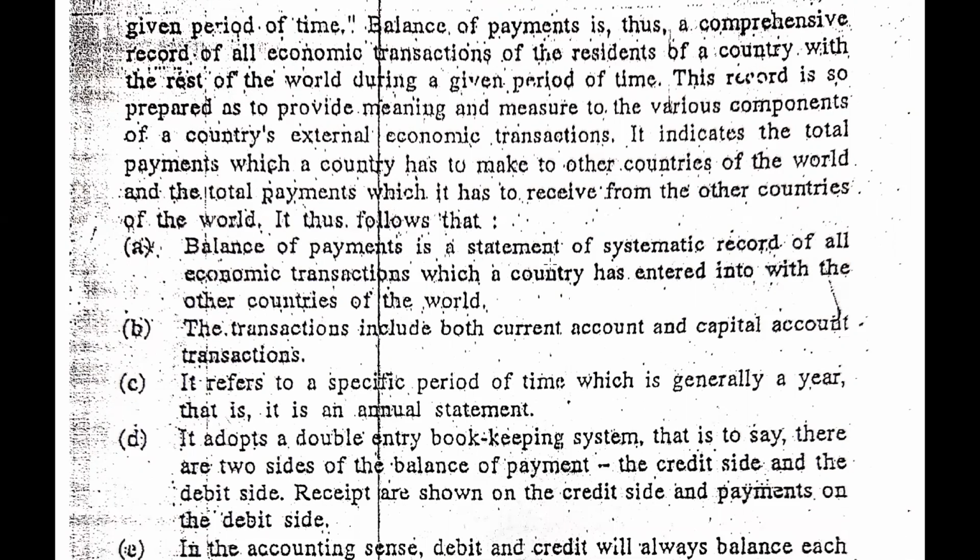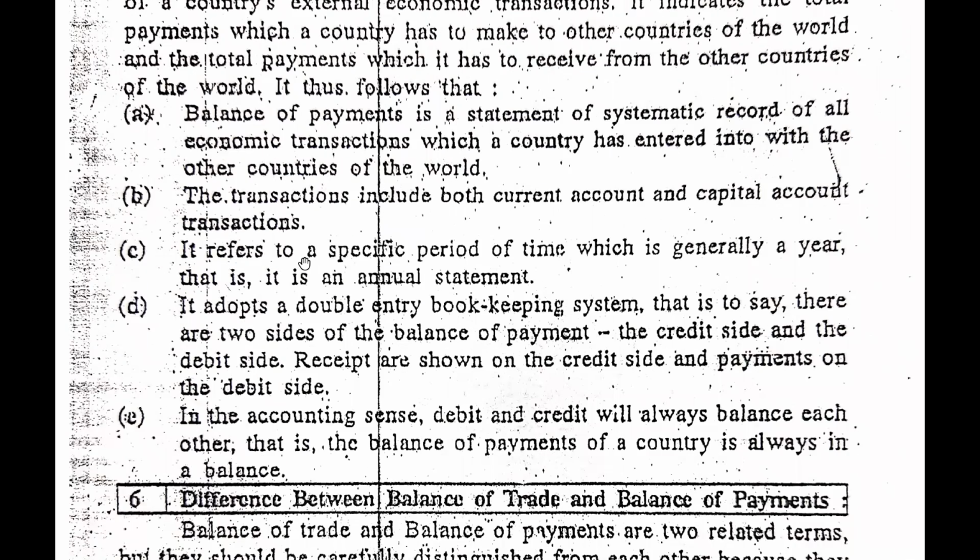Now guys, we need to see these points. Balance of payment is a statement of systematic record of all economic transactions which a country has entered into with the other countries or the world. So there must be international trade, and whatever import and export we are doing, when there is a systematic record of all the economic transactions of all the import and export goods, whether visible or invisible goods or services, it is known as balance of payment. The transactions include both current account and capital account transactions.